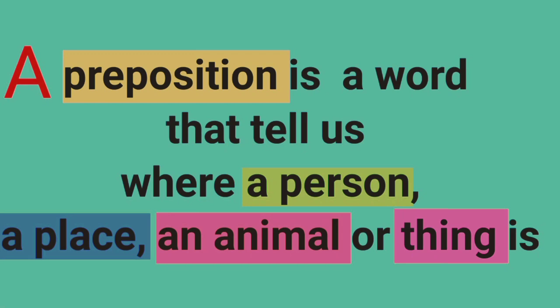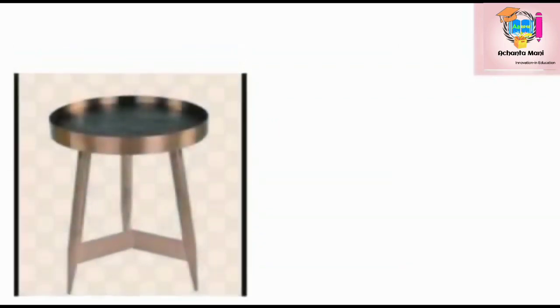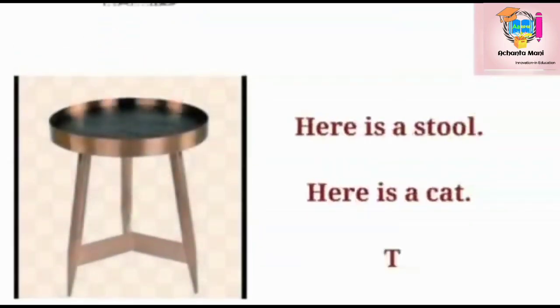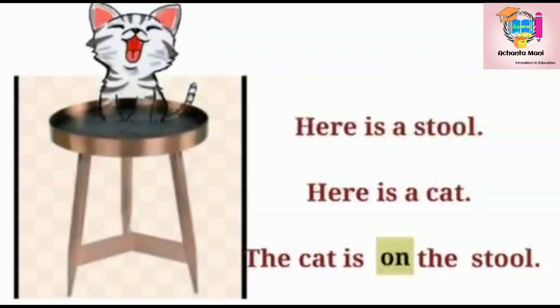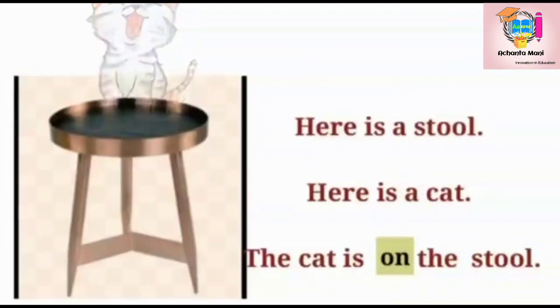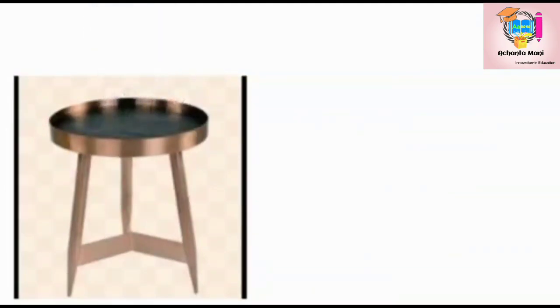Usage of in, on, under, beside, around, along, through, between. So, let's get started our class. Watch this. Here is a stool. Here is a cat. The cat is on the stool.